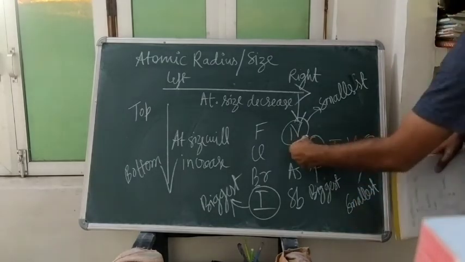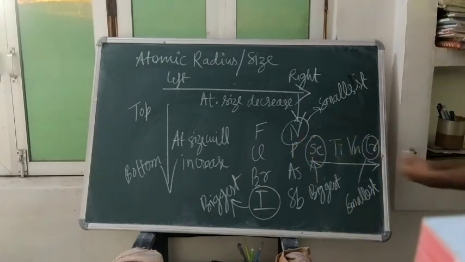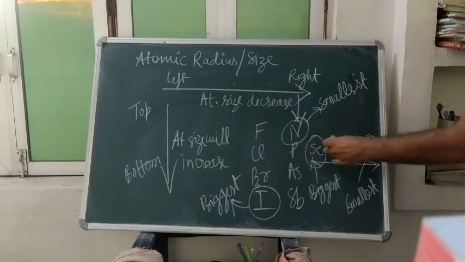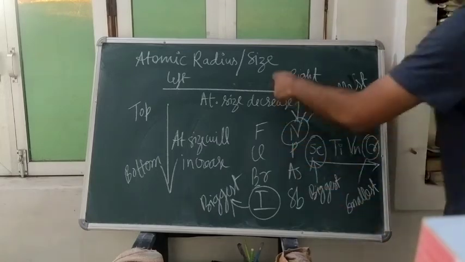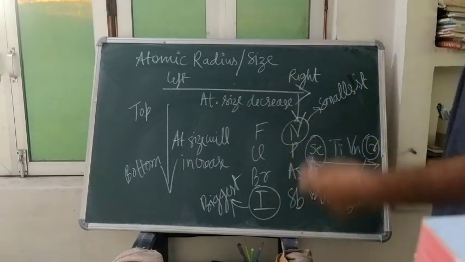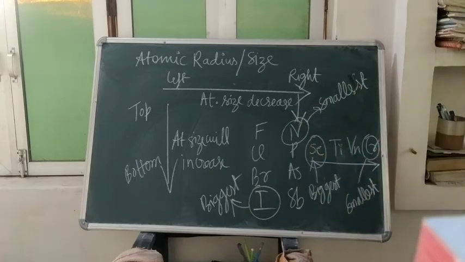So at the time we are choosing only this one element. Among these elements, this one will be the biggest, this one will be the smallest. Since from left to right atomic size will decrease, from top to bottom atomic size will increase.